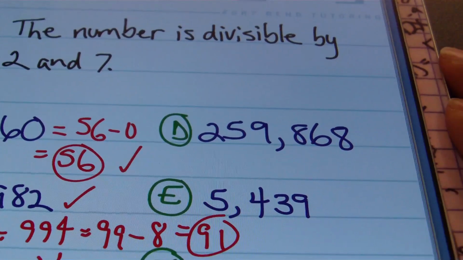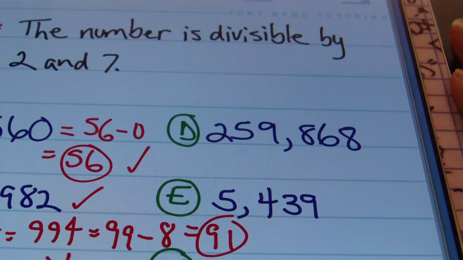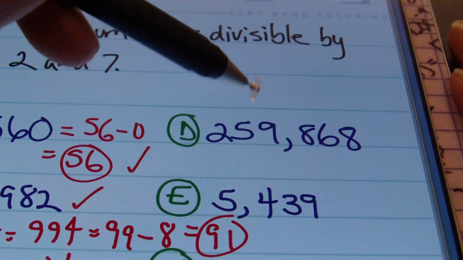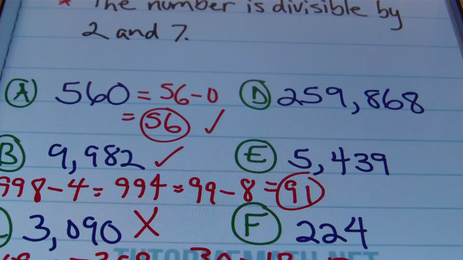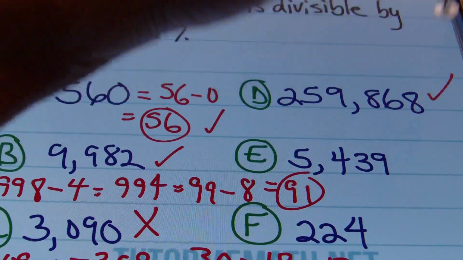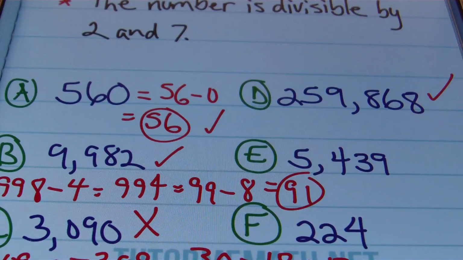When I'm looking at D here, I'm like, oh my God, that's just way too much work. Way too much work to do the rule on. So I would just go ahead and use the regular long division. You would have to recycle this too many times to do it. Even though we could apply the rule to this number, the number is going to require too many iterations to solve it.